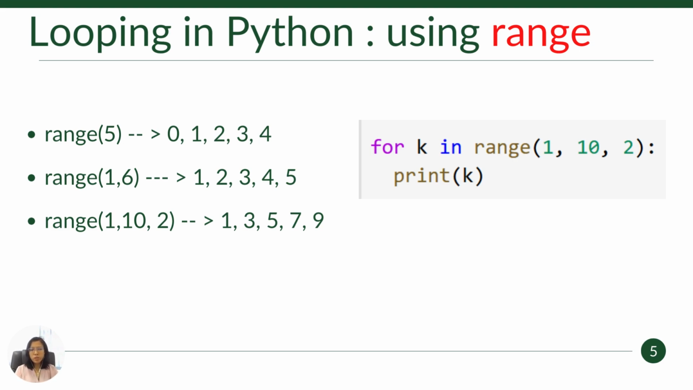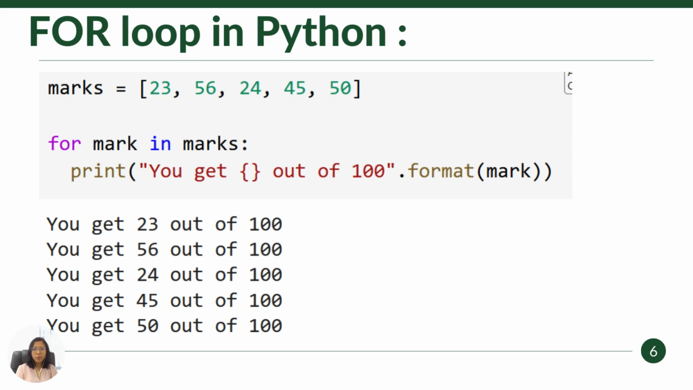So if we summarize, the action itself is print k. How many times we want to repeat is defined by your for loop. You are going to start from 1 all the way to 10, jumping by 2 every time. So there are 5 numbers, and you will repeat the process 5 times. Okay, let's look at another example.